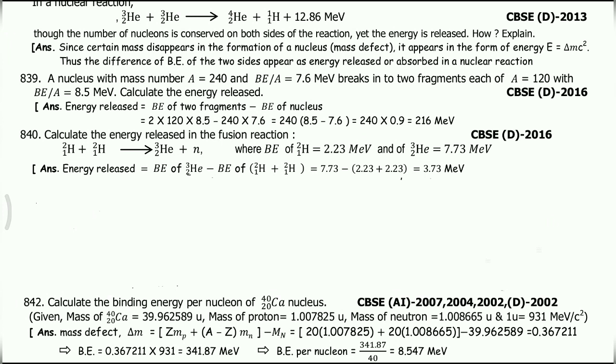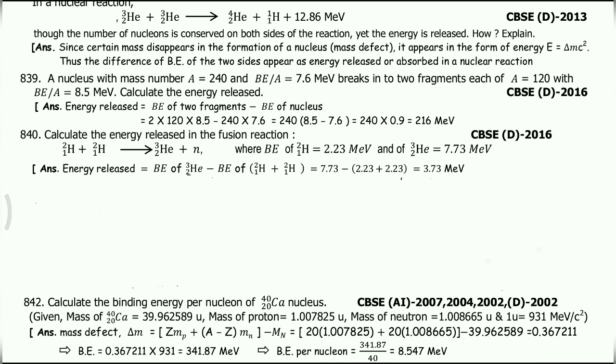Okay, so 2 into 120, yes. Because the binding energy per nucleon value is 8.5, and because there are two fragments, that's why 2 into atomic mass number into binding energy per nucleon, minus 240 into 7.6.